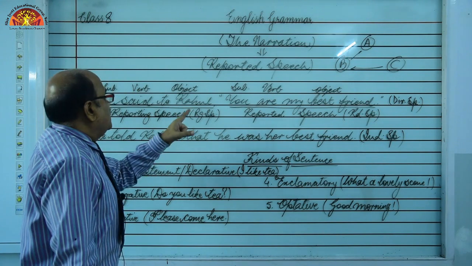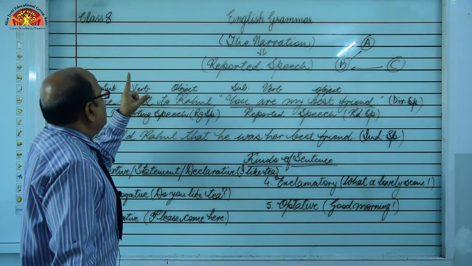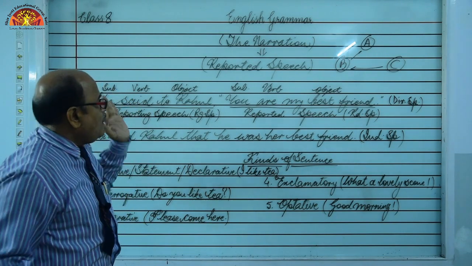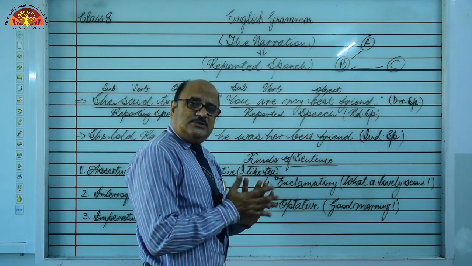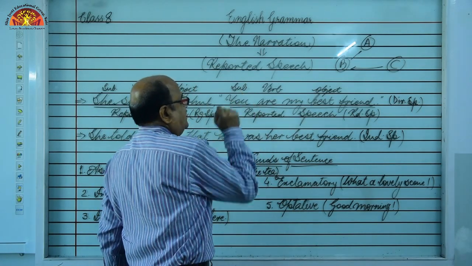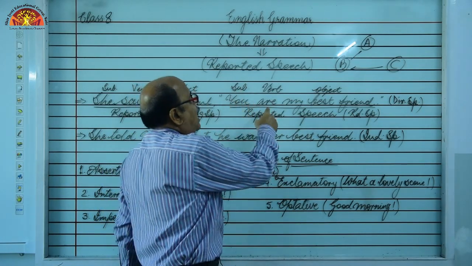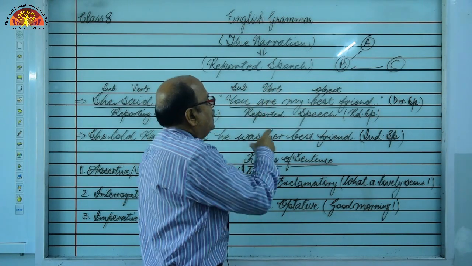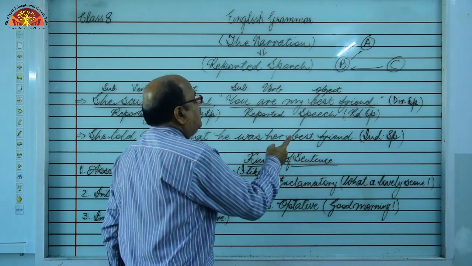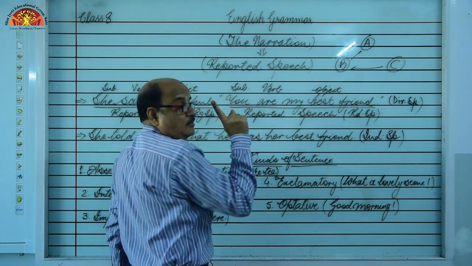Have you got it? Reporting subject, reporting verb, reporting object. Now, in the reported speech also it is almost the same. You is the subject, are is the helping verb, and my best friend is the object. So, we will be calling it reported subject, not reporting.